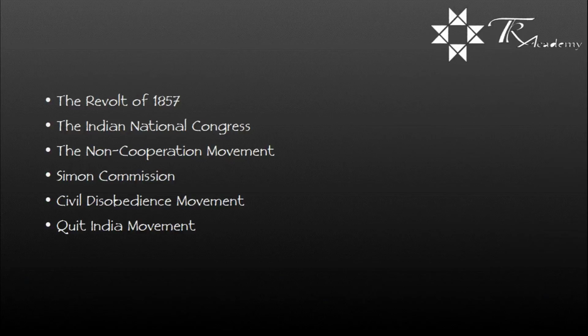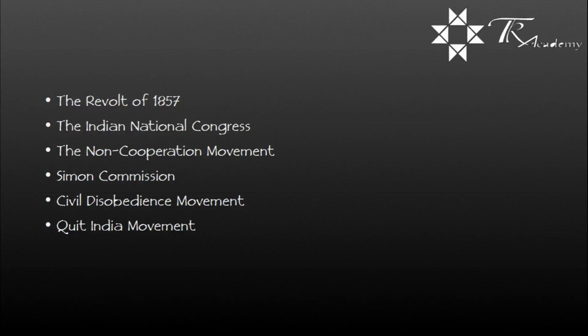Then came the civil disobedience movement. The civil disobedience movement started in December 1929, and it aimed at complete disobedience of the British. It was during this movement that the revolutionaries Bhagat Singh, Sukhdev, and Rajguru were arrested and hanged to death.